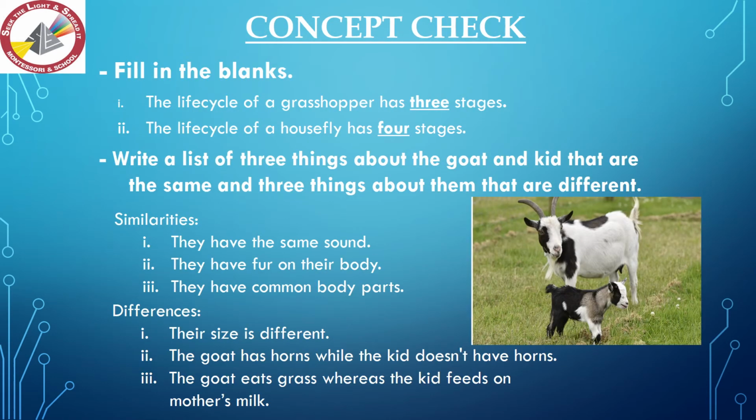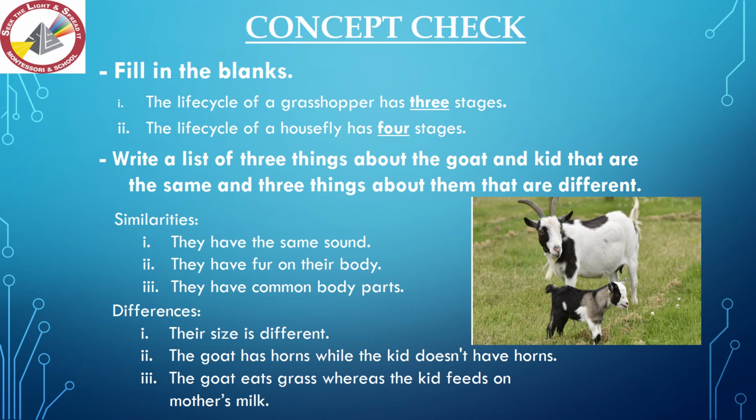Let's check your concept. We will start with fill in the blanks. Number 1. The life cycle of a grasshopper has dash stages. Yes, you're right. The life cycle of a grasshopper has 3 stages. Number 2. The life cycle of a housefly has dash stages. Yes, you're right. The life cycle of a housefly has 4 stages.